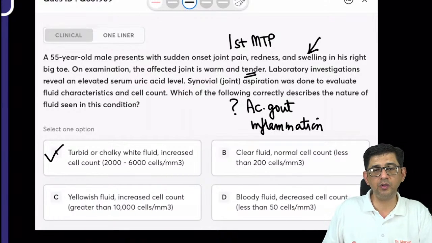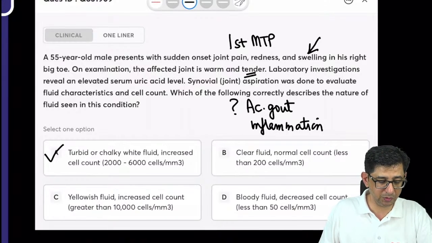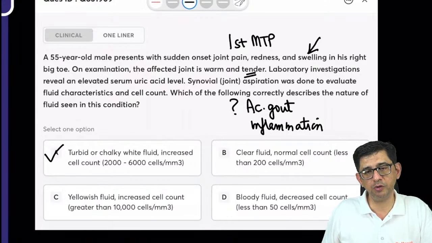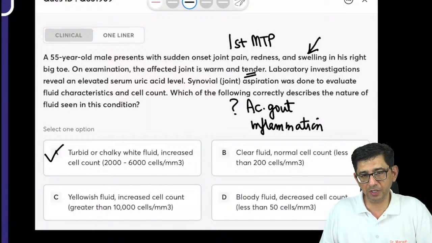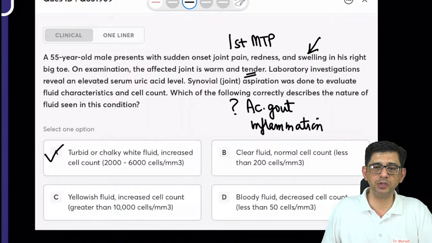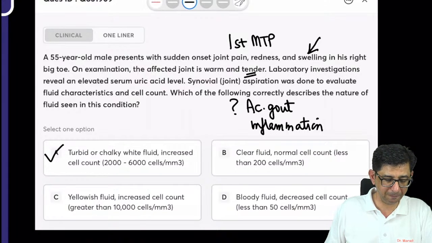The main point is the fluid will look as if it is septic arthritis, but the differentiating feature is that the gram stain in this case will turn out to be negative, and fever can be a presentation in both septic arthritis as well as gout. So especially NEET PG guys, if you're listening to this, fever is a common presentation for both acute gout as well as patients of septic arthritis. The differentiating feature is on the synovial fluid microscopy, gram stain, and then polarized microscopy, which in this case would reveal negative birefringent crystals which are needle shaped.